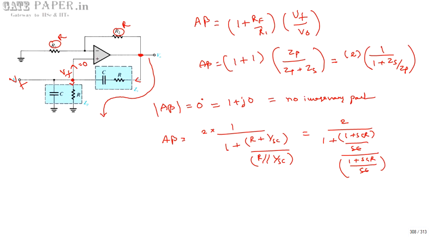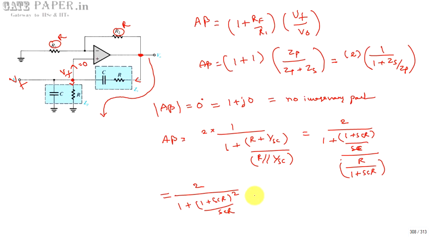Sorry, there is a small mistake over here. ZS is (1 plus SCR) by SC, and R parallel with 1 by SC is R divided by 1 plus SCR. So overall you write this as 2 divided by 1 plus (1 plus SCR) whole square divided by SCR.